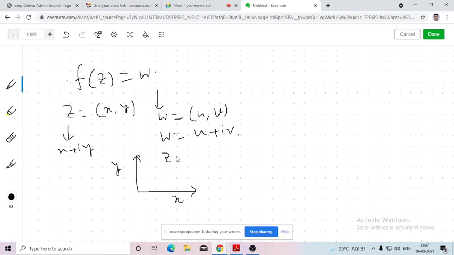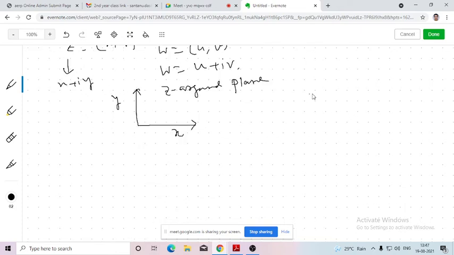So that is the z Argand plane. So here I am considering the UV Argand plane, that means the w Argand plane, where u is the real axis, v is the imaginary axis.